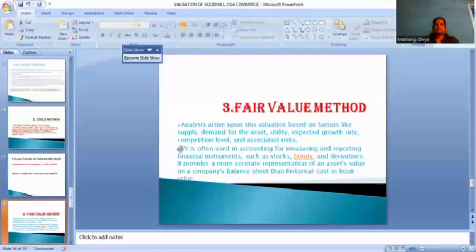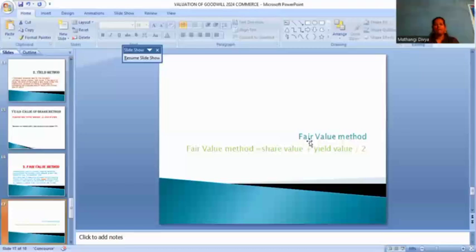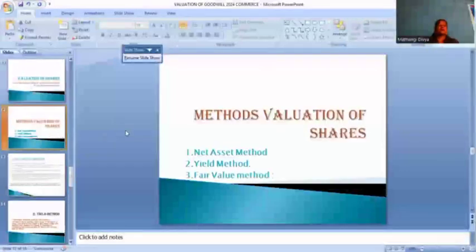Okay, this is a very important topic in goodwill. The fair value method depends upon the net asset value plus yield method, divided by 2. This is very important in our valuation of shares. We have three very important methods: net asset method, yield method, and fair value method.